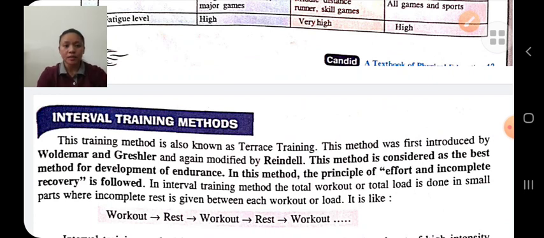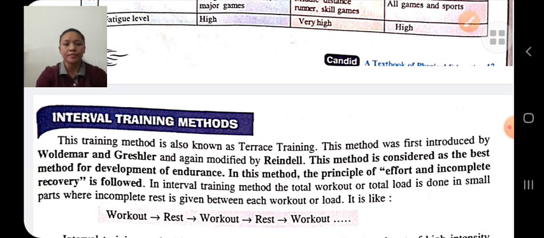Interval training methods are also known as stationary training. This method was introduced by Woldemar Gerschler and again modified by Reindell. Interval training is considered the best method for developing endurance. In interval training methods, we use the principle of effort and incomplete recovery.